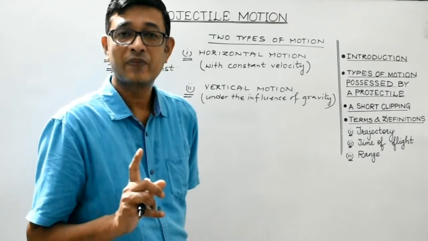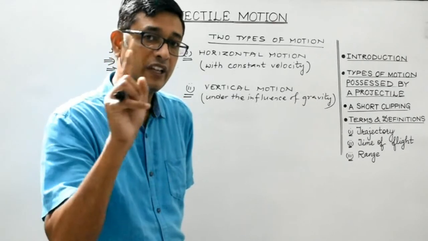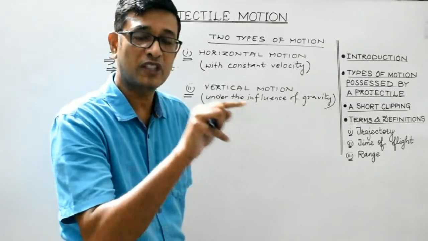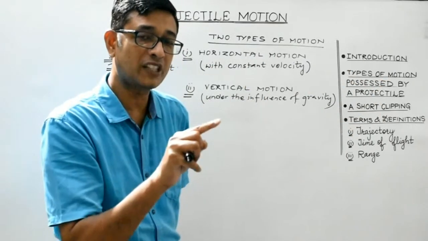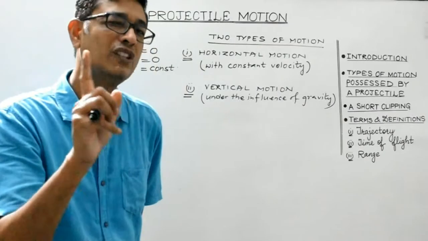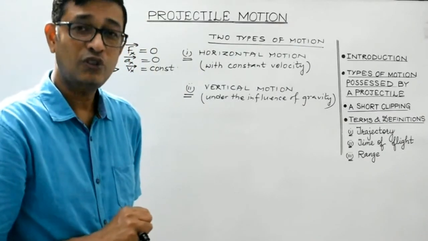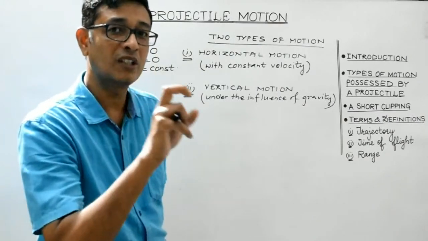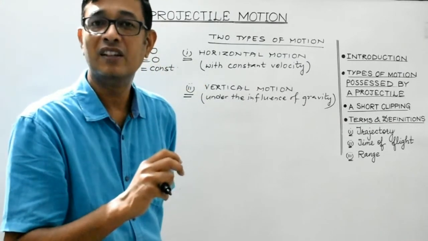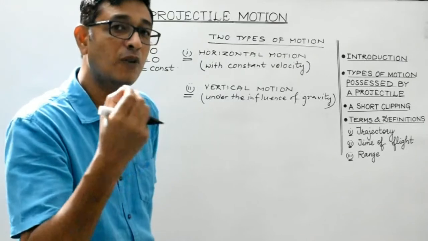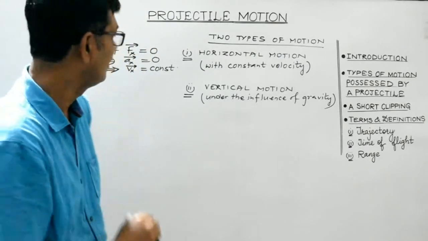So students, in the absence of any force acting on the projectile in the horizontal direction, the velocity component of the projectile along the horizontal direction will always remain constant. So the projectile has horizontal motion, which is actually uniform motion, which the body covers with uniform velocity, right?